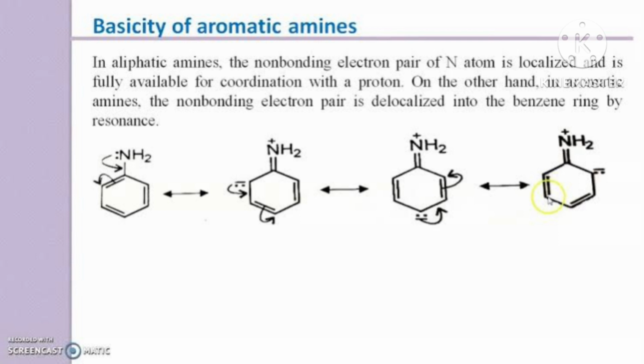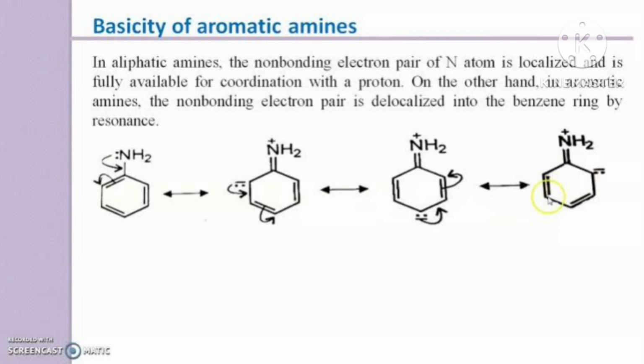Now, the substituent effect you can see. In case of substituted aniline, it is observed that electron releasing groups, actually OCH3 is electron releasing, means it will supply the electron. Methyl group is also like that. Both are electron releasing groups. Correct? It increases the basic strength because it will supply the electron to the N, and N can donate the electron. Then in this situation it will be more basic.